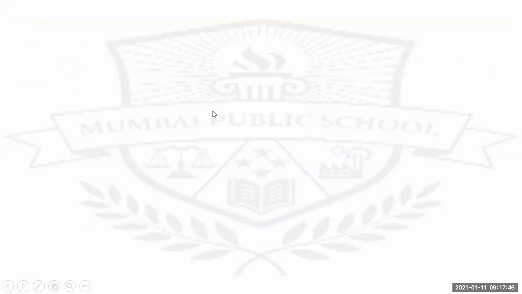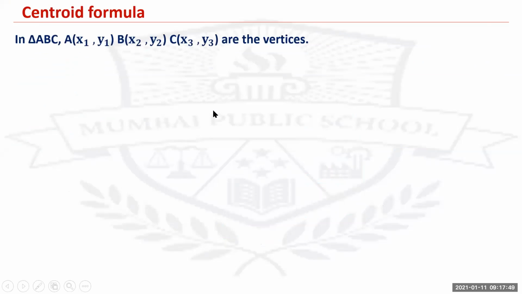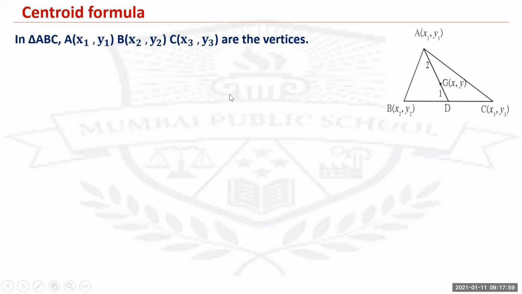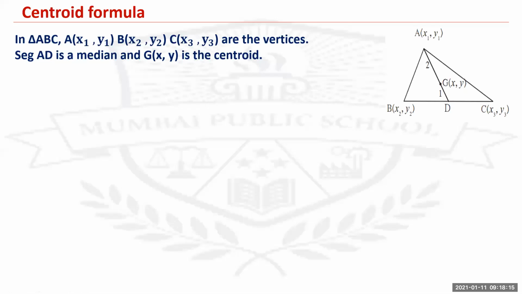Next, the last formula is the centroid formula. Centroid is a point where the three medians meet each other. In triangle ABC, A(x1, y1), B(x2, y2), and C(x3, y3) are the vertices of the triangle. Segment AD is the median and G(x, y) is the centroid. This point G is the centroid. Now see, the important property of the centroid is that it divides the median in the ratio 2:1. This is a very important property of the centroid.